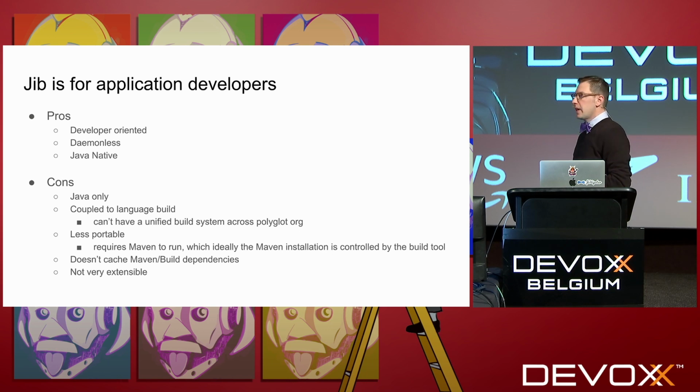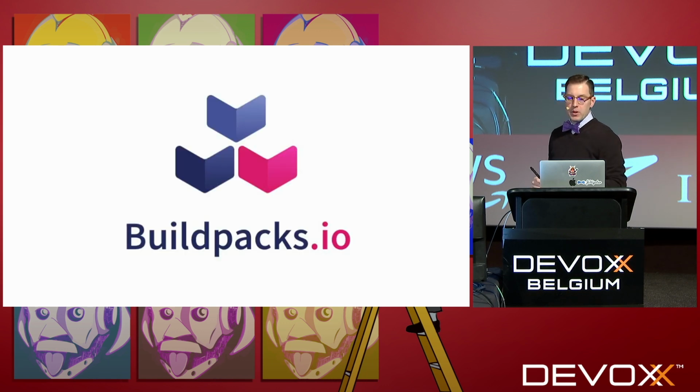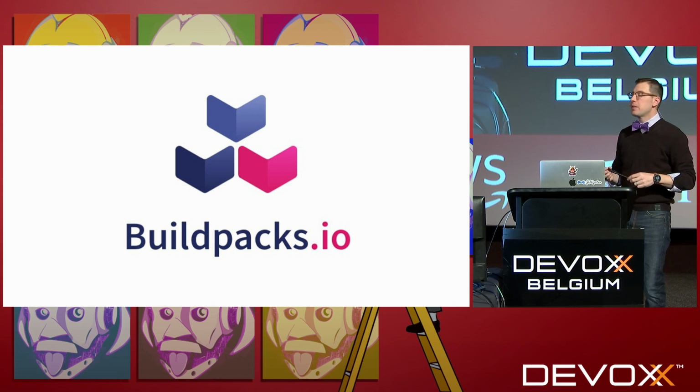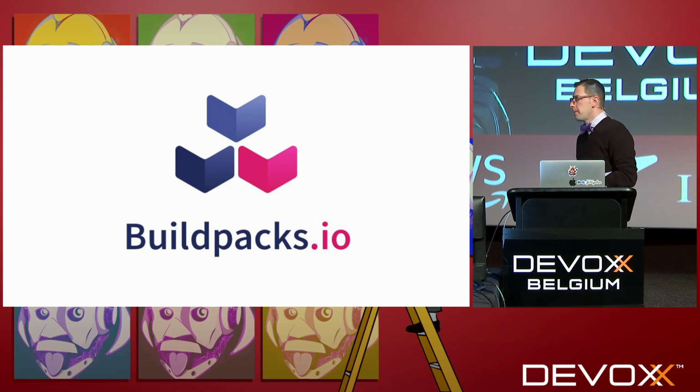Now, if we want a tool that is great for application developers but has all the power of something like BuildKit, that's where buildpacks.io comes in, or Cloud Native Buildpacks. Cloud Native Buildpacks is a sandbox project in the Cloud Native Computing Foundation, which is the home to Kubernetes and all of those cloud native technologies. Full disclosure, I'm a founding member of this project, so I am very biased, but hear me out.